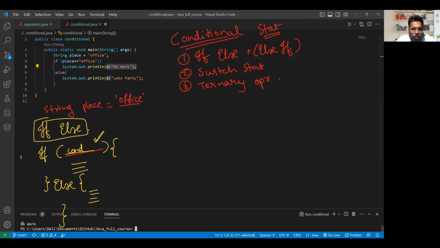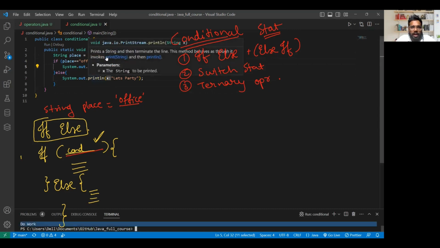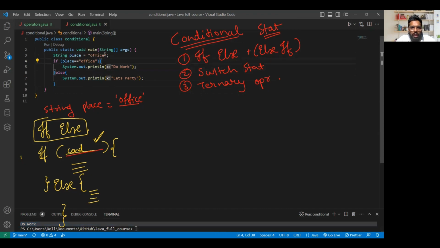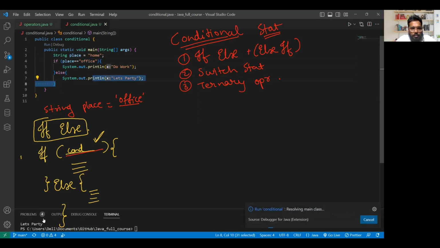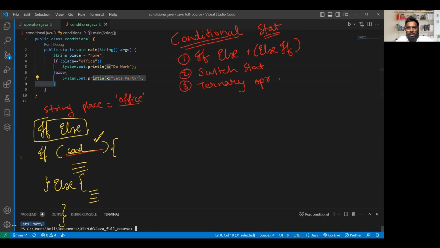So if you see here at the bottom, what is displayed? It's displayed as do work. Okay, and in case I just change it, like if I put here home, obviously the place home is not equal to office, so what should be executed? Let's party. And if I check it, you see, let's party is being displayed. So what we are doing is just navigating our code: based on the condition, we are telling which code should be run.